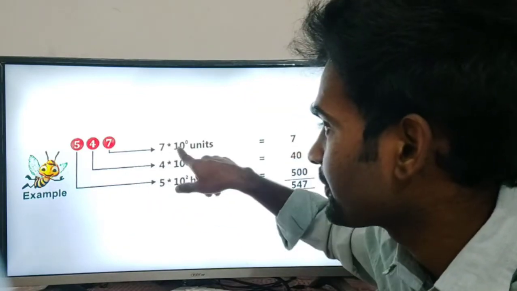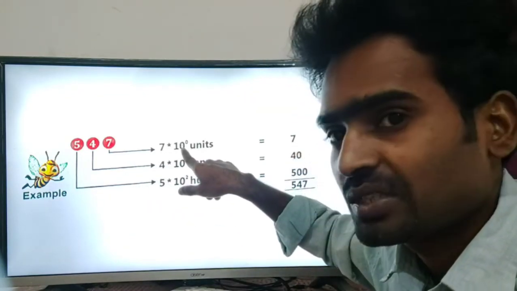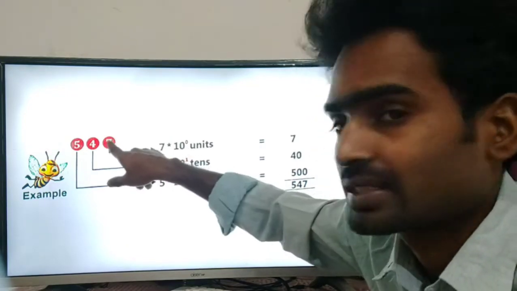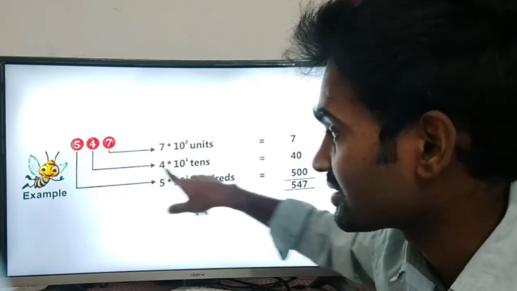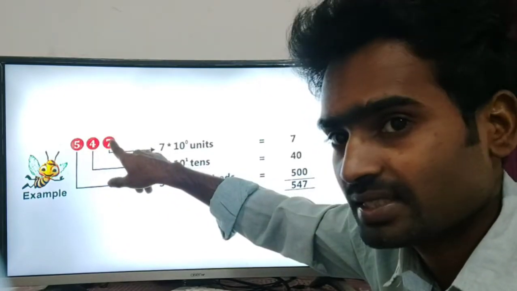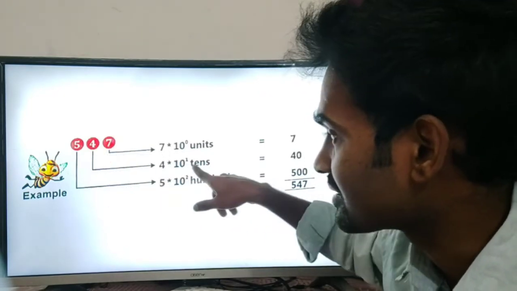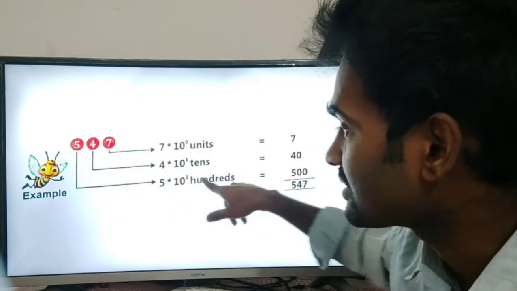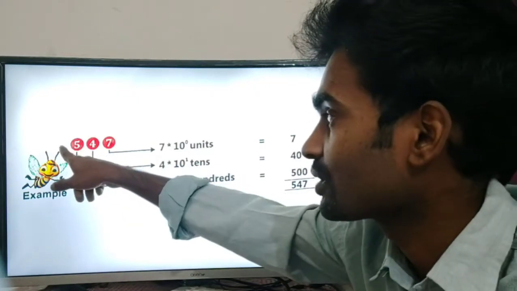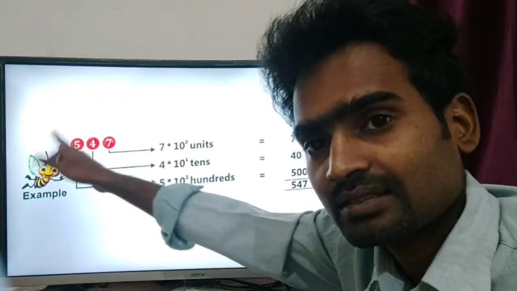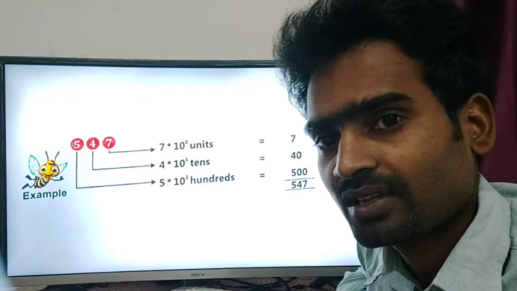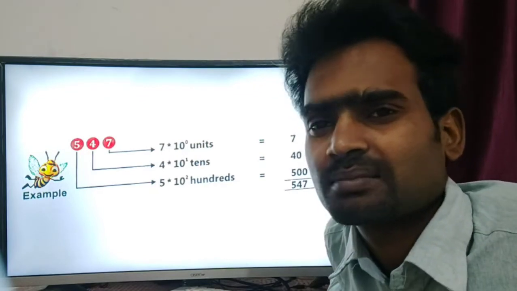Clear? The 0th position we say units, and the next one is tens, and this is hundreds, and if it is more than that, thousands, lakhs, ten lakhs, it will go on like this. Clear? You must have learned that in mathematics.